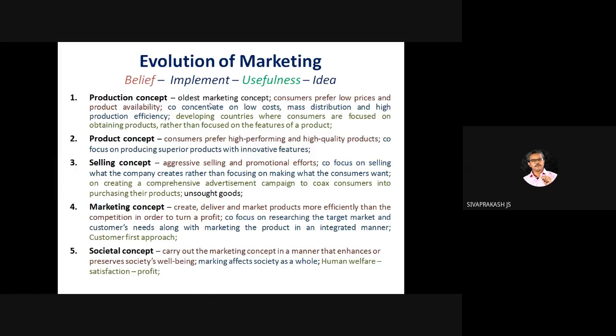So it talks about three things. It triangulates three things: human welfare, satisfaction, and profit. For perfect marketing, all three have to be there. That's what the societal concept is. Triangulate: if you have a triangle, human welfare, satisfaction, and profit.